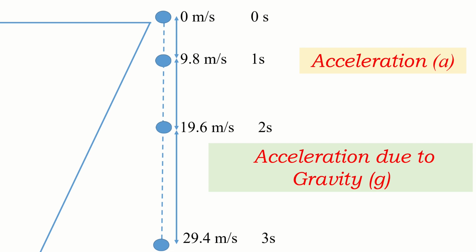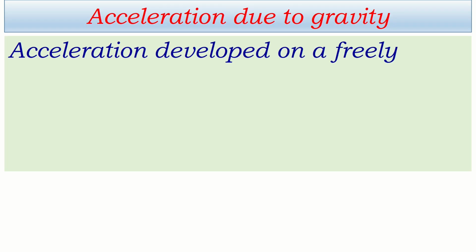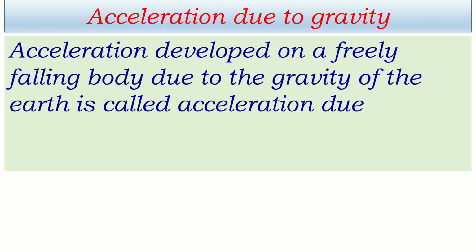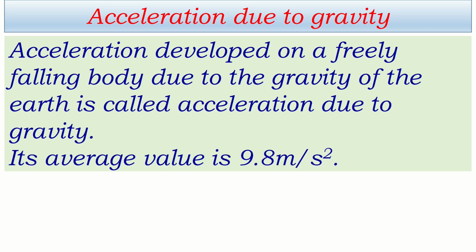Let's go forward. How can we define now acceleration due to gravity? Acceleration developed on a freely falling body due to the gravity of the earth is called acceleration due to gravity. Freely falling body means acceleration due to gravity can be expected in vacuum only, because free fall is possible only in vacuum, but in the open place there is air. That's why acceleration produced in air is exactly not the acceleration due to gravity, because air resists the motion of the body. Its average value is taken as 9.8 meter per second square.